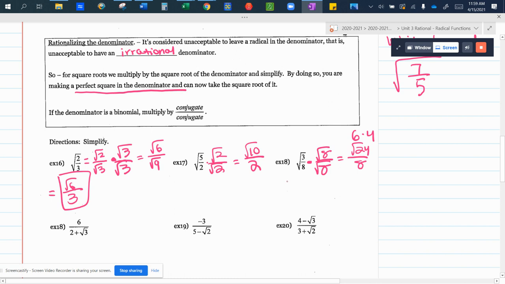So when I simplify this, the square root of 4 is 2. So I get the square root of 24 is 2 root 6. And this is still over 8. So now I need to simplify because this is not fully simplified, because I have 2 on the outside, 8 on the outside. So this is equal to the square root of 6 over 4. Do we have questions on those first three examples?